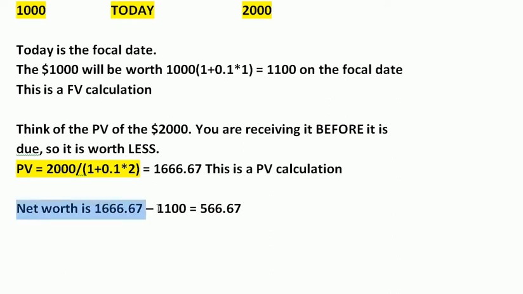So your net worth today on the focal date is going to be those two things together. You are owed $2,000. The present value of the $2,000 is 1666.67, but your debt of $1,000 has also increased because you've let it run for a year. So therefore the difference between the two is your net worth, which is 566.67.